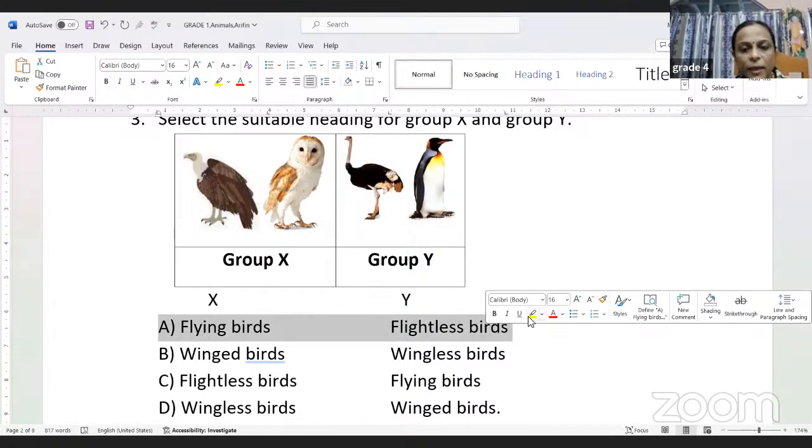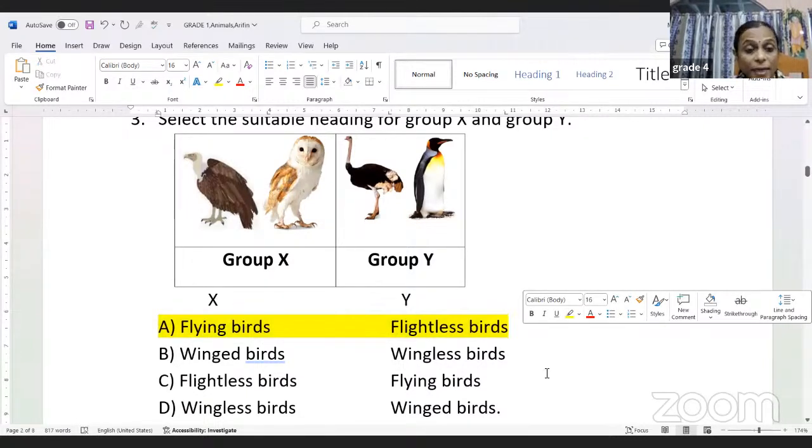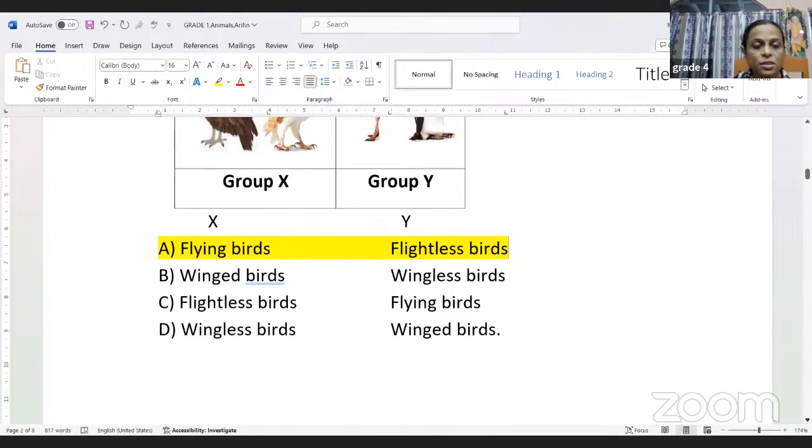Group X is having an eagle, and then we have an owl. Both of them can fly. And group Y is the group that has pictures of birds which cannot fly. So the answer will be 3A.